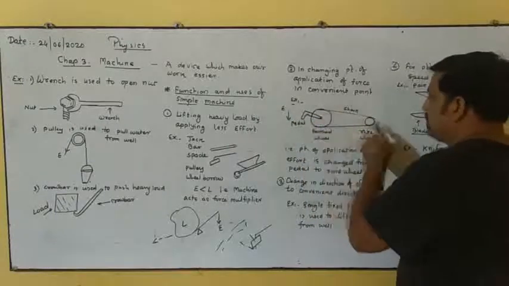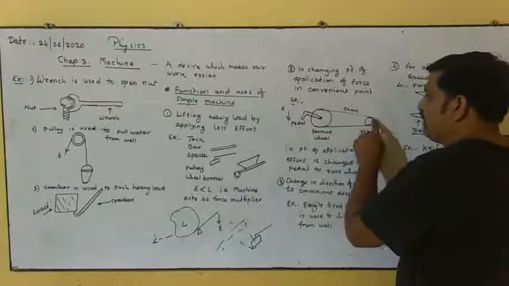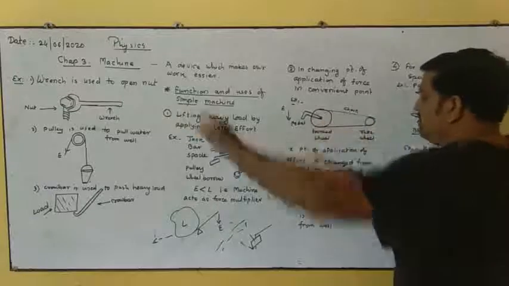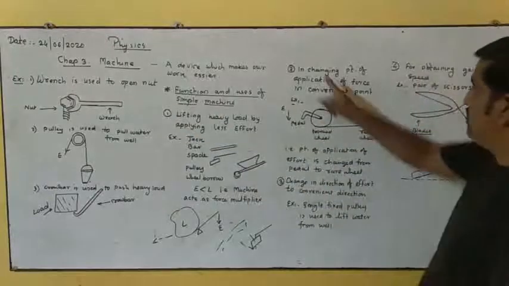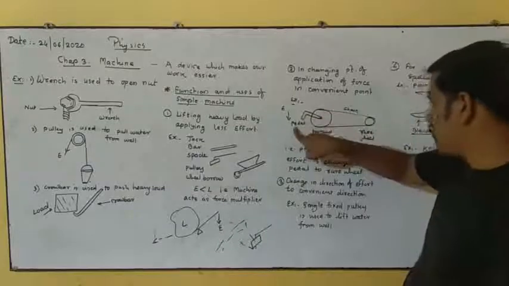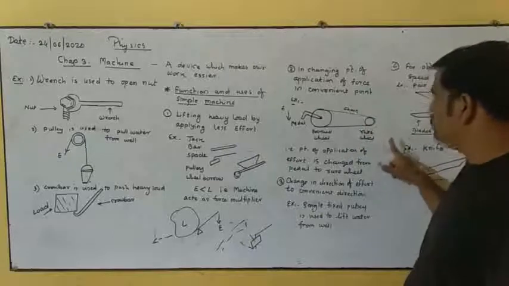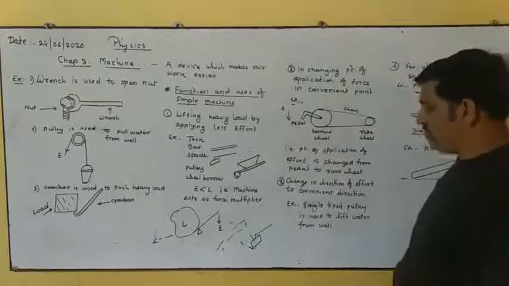and because of this the rear wheel starts moving. As the rear wheel starts moving, we find that the bicycle moves. It means changing the point of application of force to a convenient point. Here is the point of application of force and we are changing it to the rear wheel. So this is one of the functions of the machine.